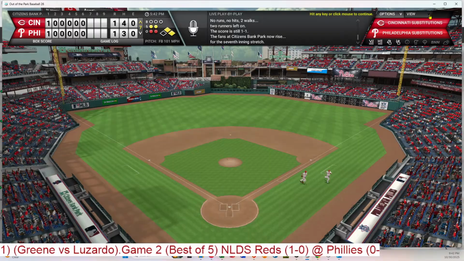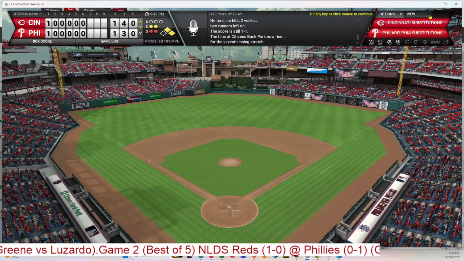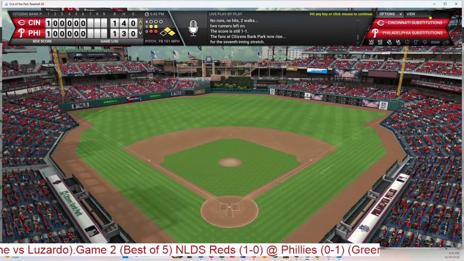And we go to the bottom of the 7th as Take Me Out to the Ball Game is being played, and I'm going to stretch for a minute.